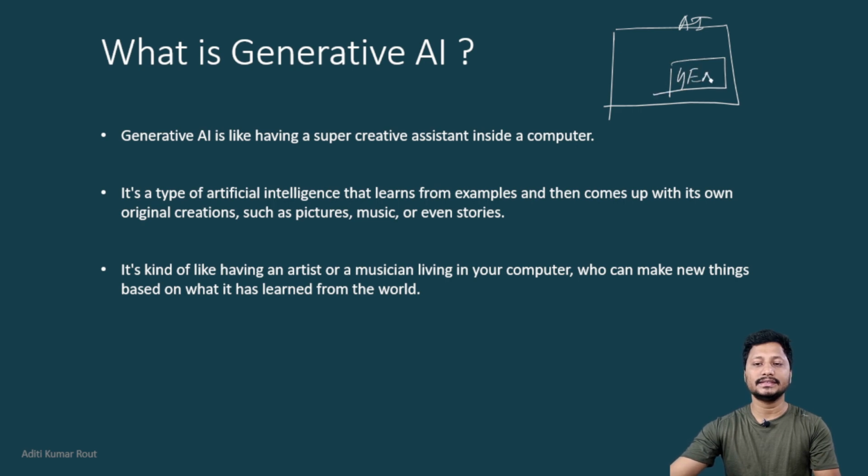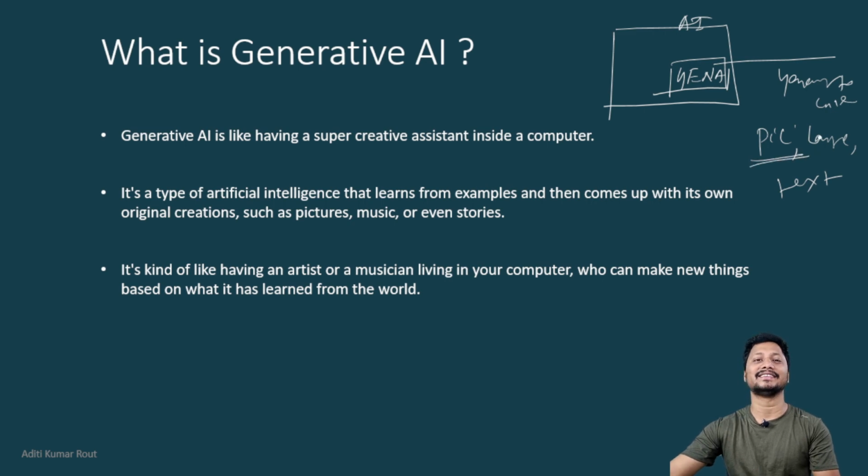This is Gen AI. Gen AI is a part of artificial intelligence, a subset of artificial intelligence. It is specially generating content. It may be a picture, it may be language, it may be text, anything. We are basically generating. That's why it is known as Gen AI, generative AI, right? Again, it is a subfield of artificial intelligence.